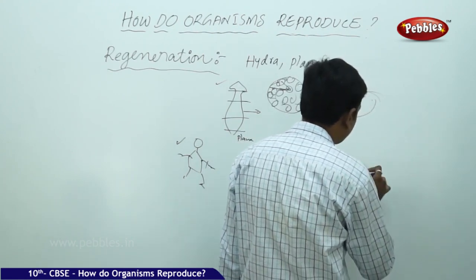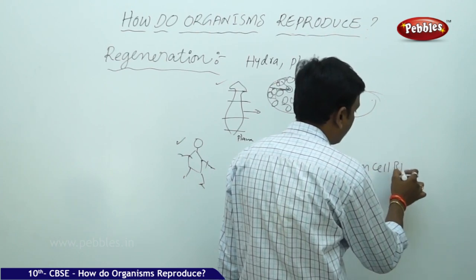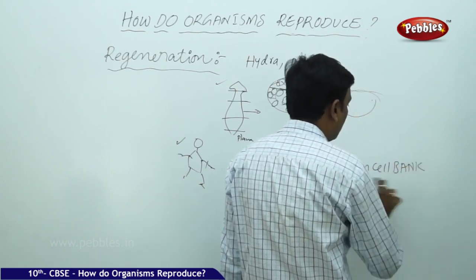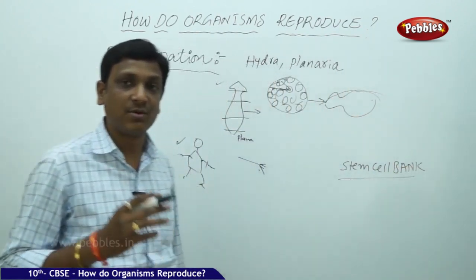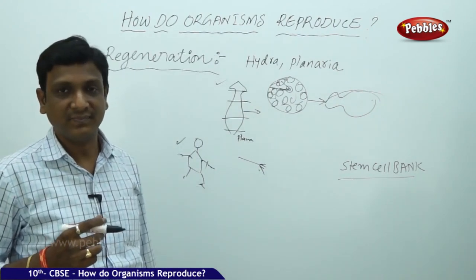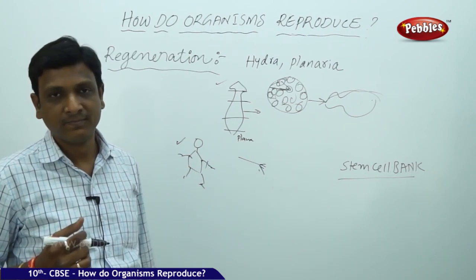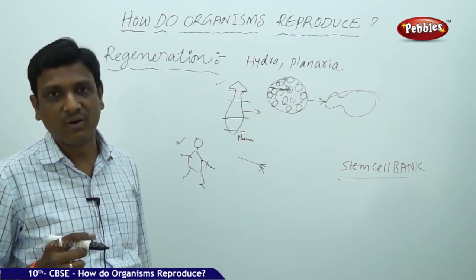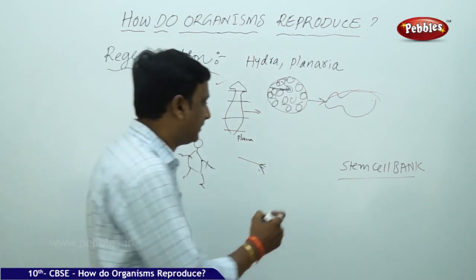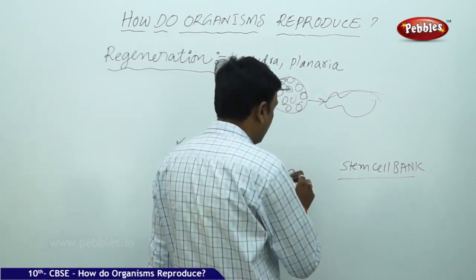Say recently you might have heard about stem cell banks. In our bodies, we have some specialized cells called stem cells. These cells are more in number when we were born. Especially these cells were found in the umbilical cord of newborn babies.